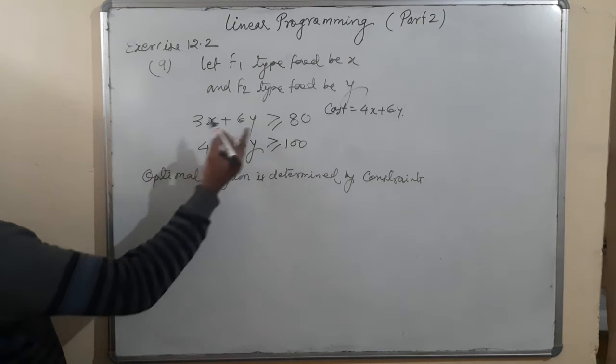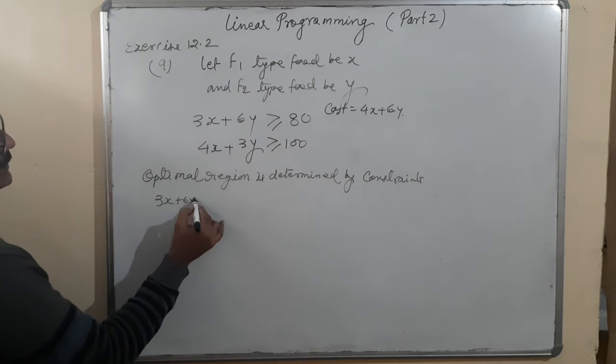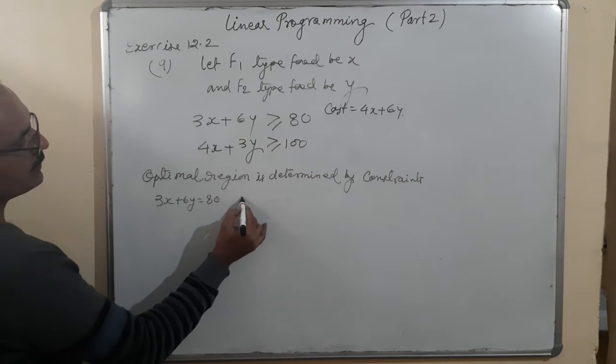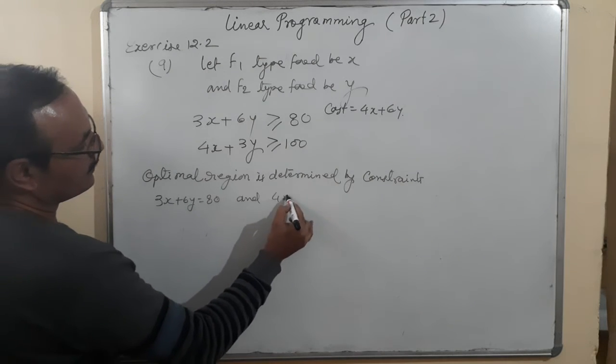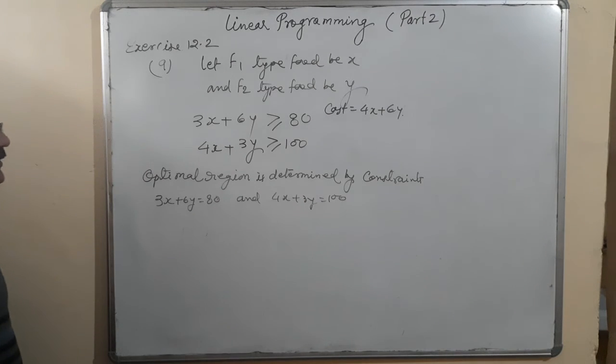Corresponding equations to the given inequalities: 3x plus 6y is equal to 80 and 4x plus 3y is equal to 100.